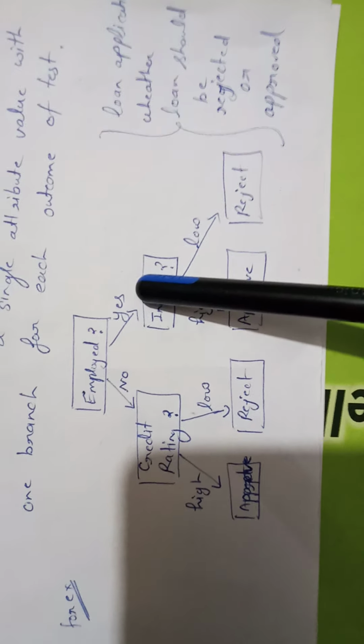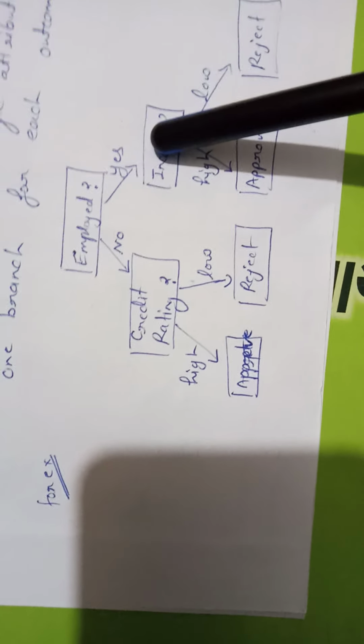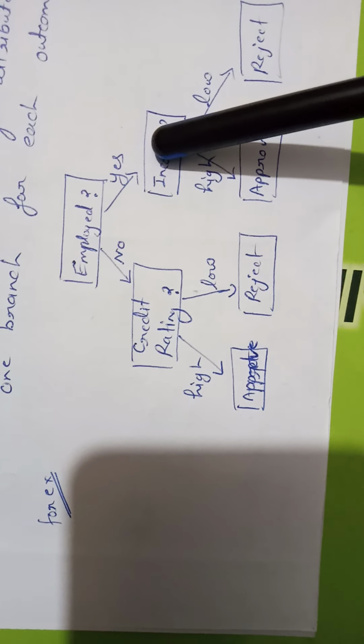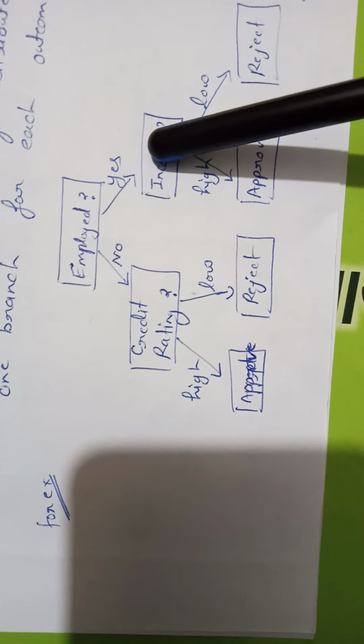There are two groups, either the person is employed or not. We have divided this into two groups, and further we will check another condition, and on that basis we get the final classes. Means leaf nodes represent the classes, approved or rejected, these are the two classes, and internal nodes represent the decision strategy. This is an example of a decision tree.